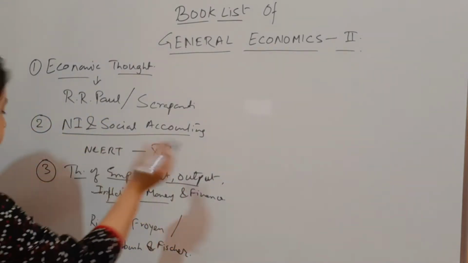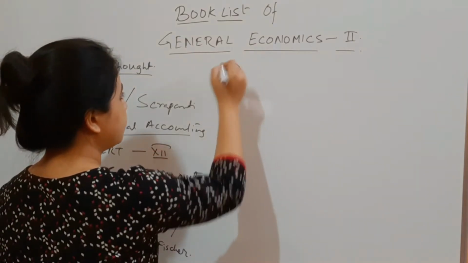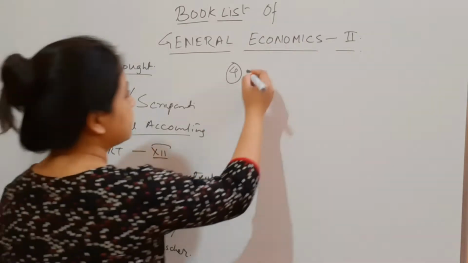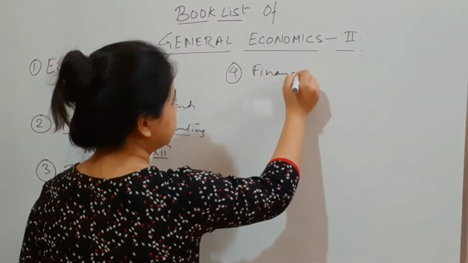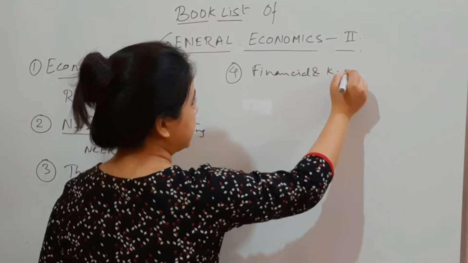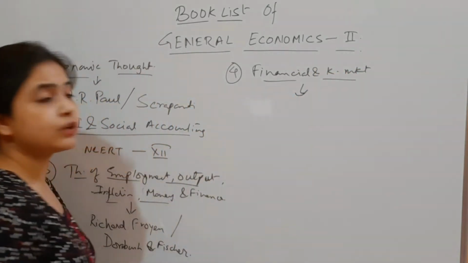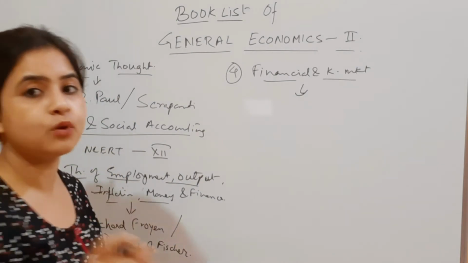Now coming to the fourth part of the syllabus, which mainly consists of the financial and capital market. The best book to follow in this segment is L.M. Bhole.